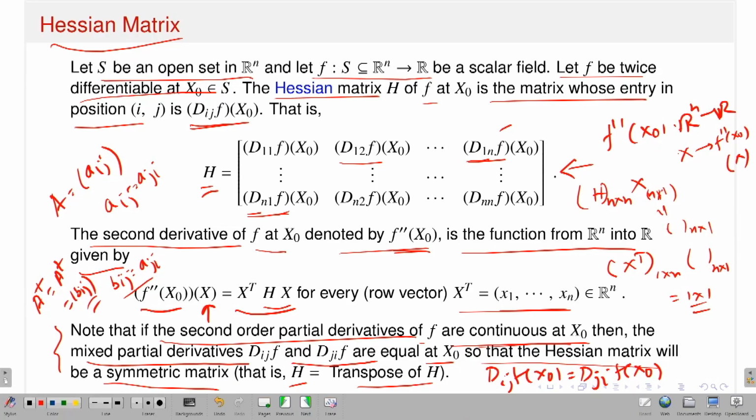Now, if A is equal to A transpose, that means it is a symmetric matrix, so the property should be that a_ij is a_ji. This is true in this case, because if I assume that my second order partial derivatives are also continuous, then the mixed partial derivatives should be equal, and the Hessian matrix in that case is actually a symmetric matrix.